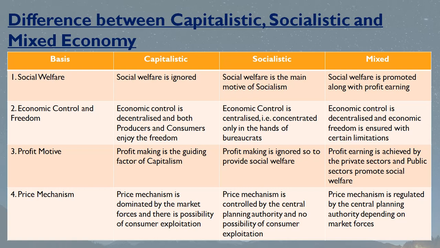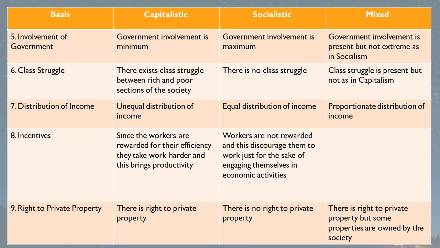both public and private control the price, depending on the nature of the market. Sorry, in socialism, the entire price is controlled by the central planning authority. In socialism, they disregard the market forces. They do not worry about demand and supply, they just want to fix a price. But in the mixed economy, the price mechanism is regulated by the central planning authority depending on market forces.